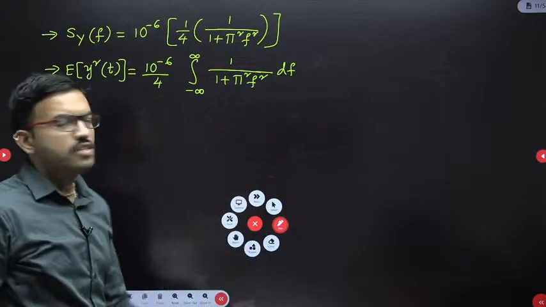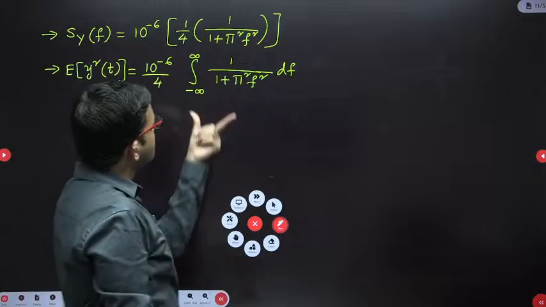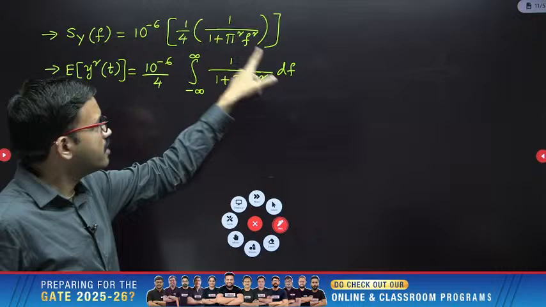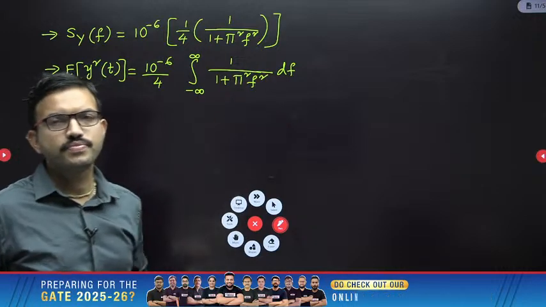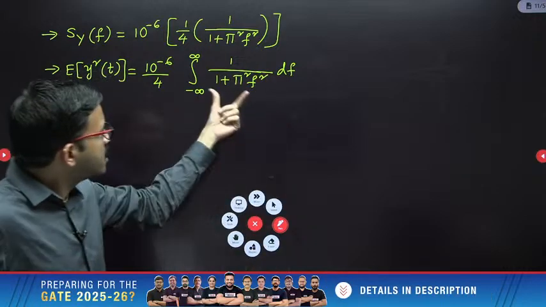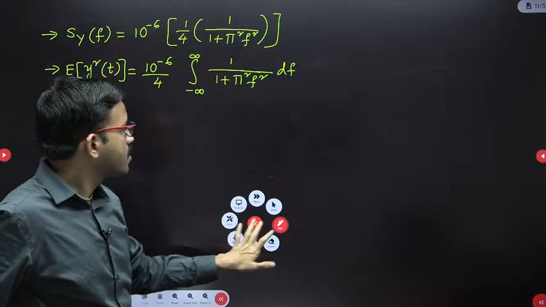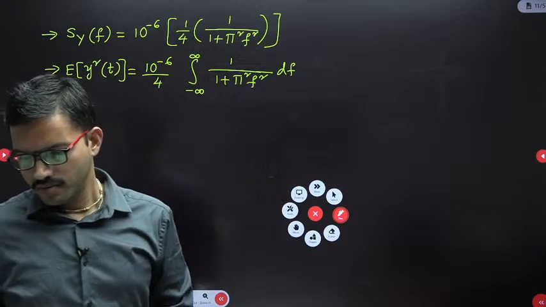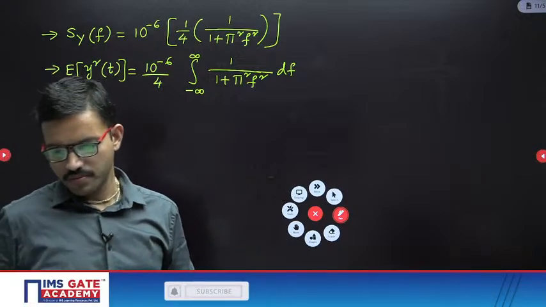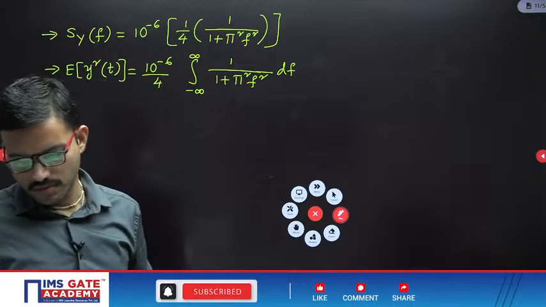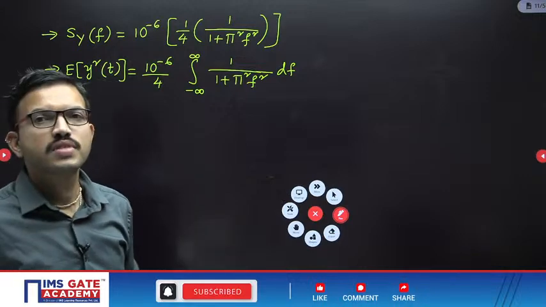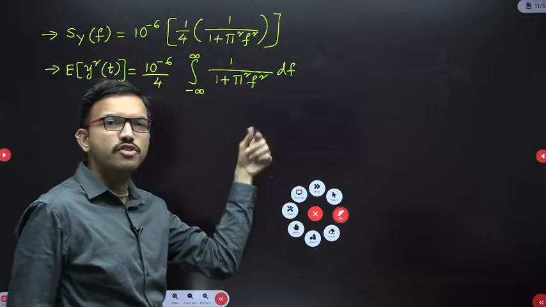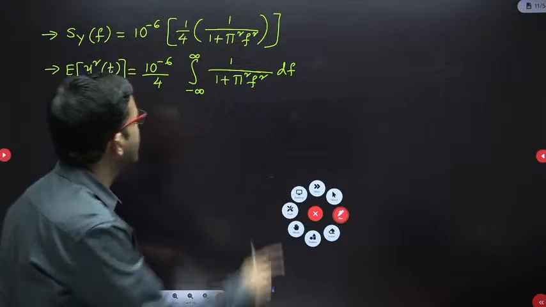Now you can observe you are supposed to perform integration with respect to frequency. Is this function, 1 by 1 plus pi square f square, an even function or an odd function? All of you confirm. Even function, yes or no? Because if you put minus f in place of f, minus f whole square is nothing but f square only. That means it is an even function.